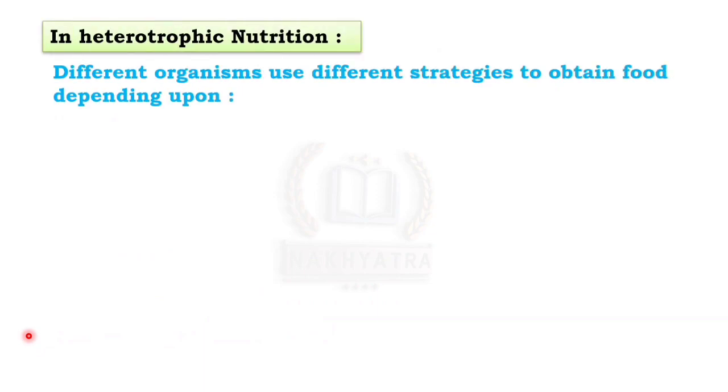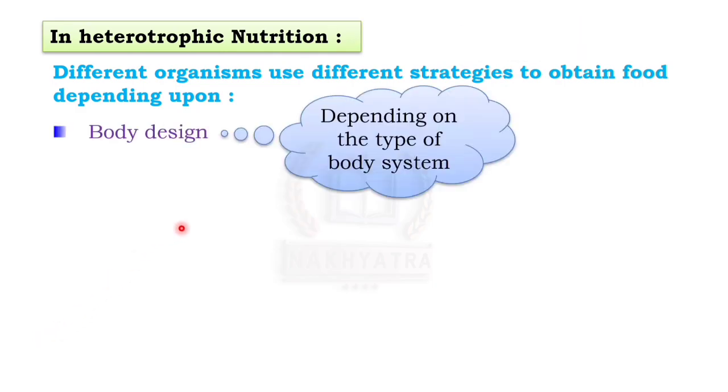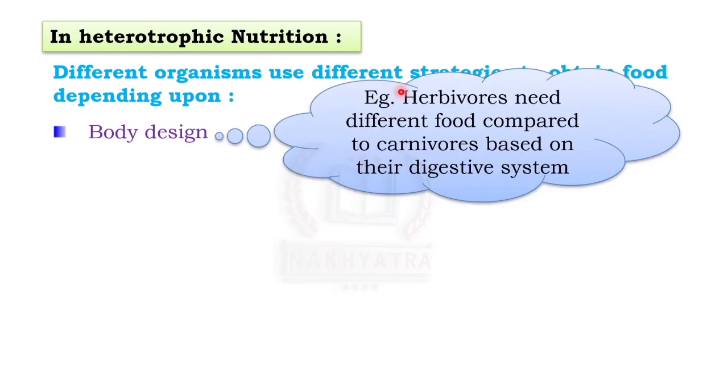Now see here, in heterotrophic nutrition, different organisms use different strategies to obtain food, depending upon, first one is body design, depending on the type of body system. So body system অনুসৰি তাহাঁতে strategy use কৰে food obtain কৰাৰ ক্ষেত্ৰত. Now for example, herbivores need different food compared to carnivores based on the digestive system.